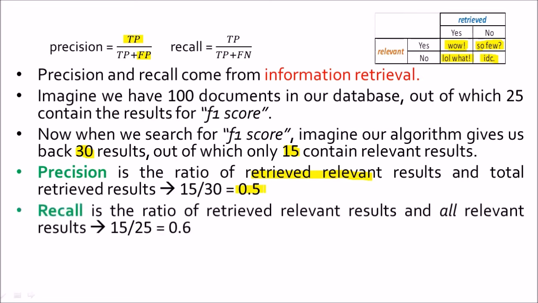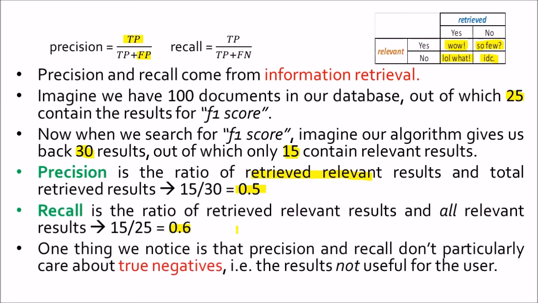Now recall is the ratio of the retrieved relevant results and all the relevant results. So how many retrieved relevant results were with me? Well, I had 15 relevant results. And how many total relevant results were in my database? Around 25 relevant results, and hence my recall becomes 15 upon 25, which is 60% or 0.6. So this is how we can define precision and recall for information retrieval.